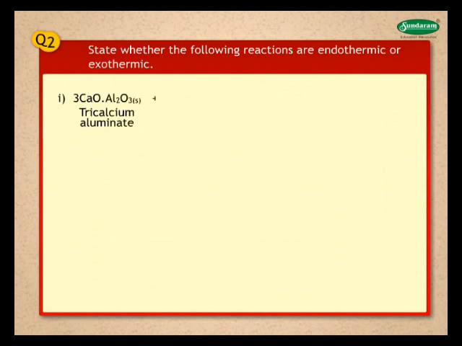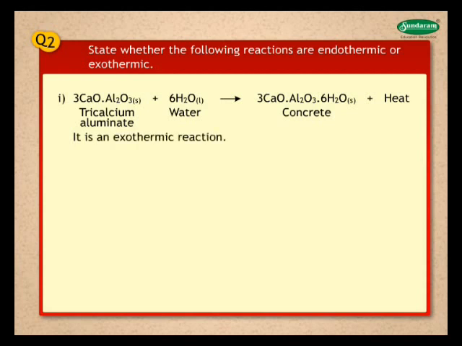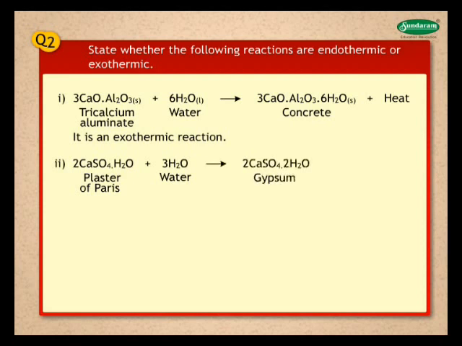2. State whether the following reactions are endothermic or exothermic. 1. 3CaO.Al2O3 solid plus 6H2O liquid gives 3CaO.Al2O3.6H2O solid plus heat. It is an exothermic reaction. 2. 2CaSO4.H2O plus 3H2O gives 2CaSO4.2H2O plus heat. It is an exothermic reaction.